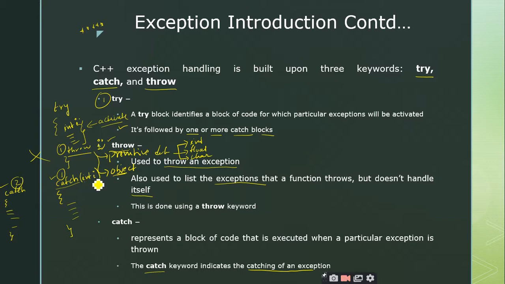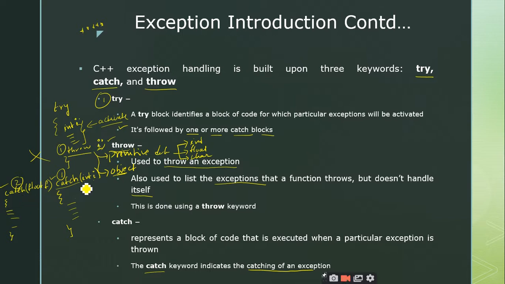So catch of int i. And let us say that here I have catch float f. Now it is clear, right? When I throw an exception from the try block, which catch block is going to be executed? Is it catch block 1 or catch block 2?